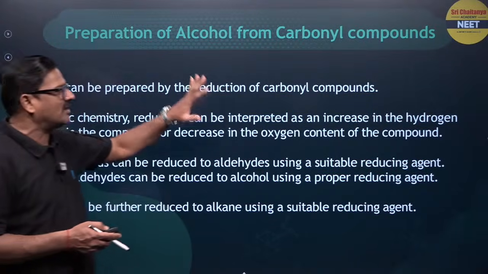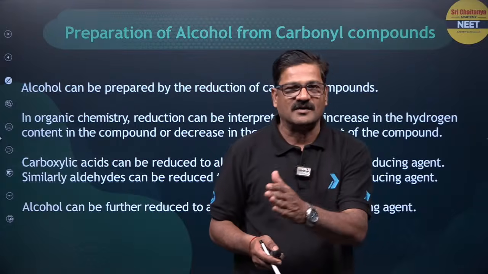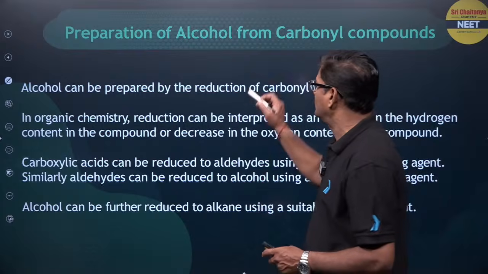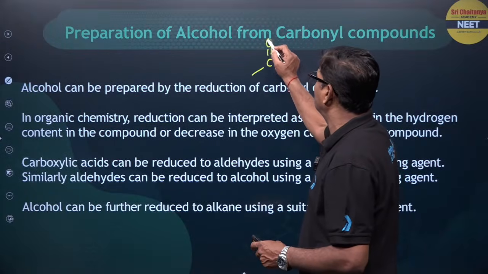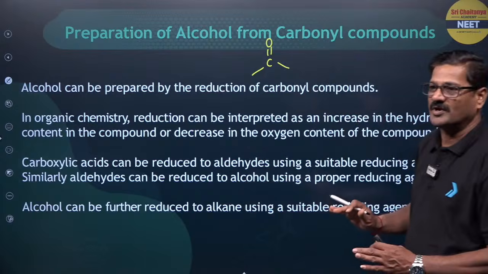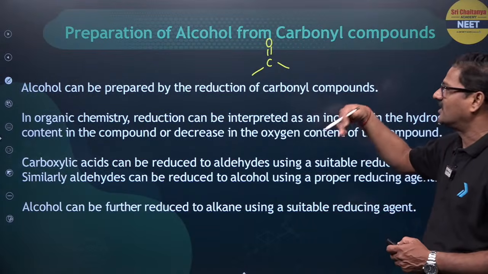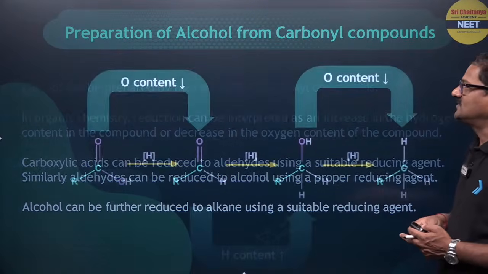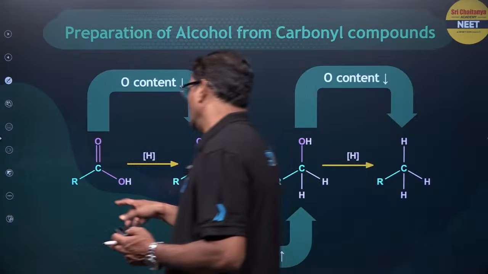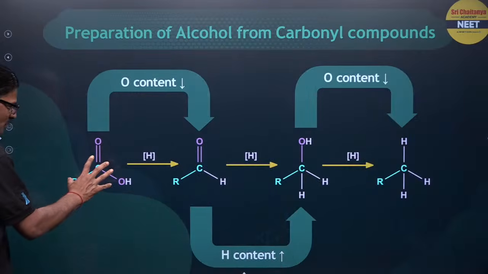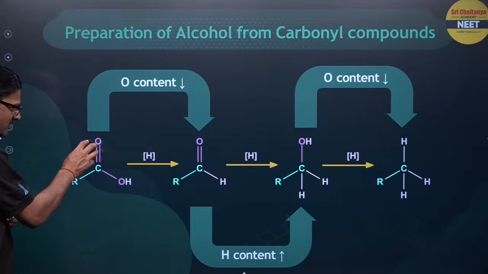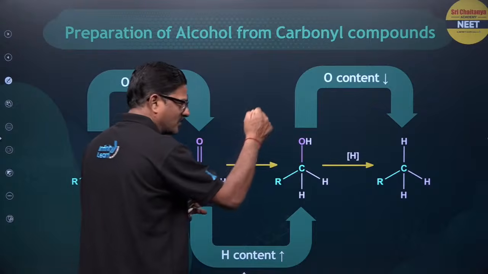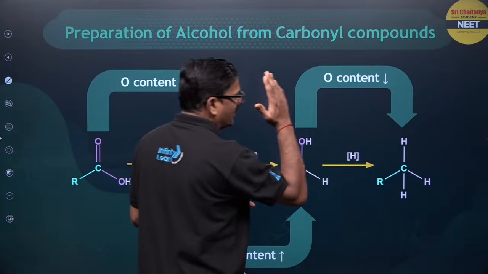Talking about carbonyl compounds, formation of alcohol can be done from carbonyl compounds. The carbonyl compound has C double bond O, and this is the carbonyl group. It can be reduced or it can be attacked by Grignard reagent. Two methods are there. So let us see here, COOH is the carboxylic group. If you reduce it, you are going to get an aldehyde. If you reduce it, you are going to get an alcohol. If you reduce it, you are going to get an alkane.